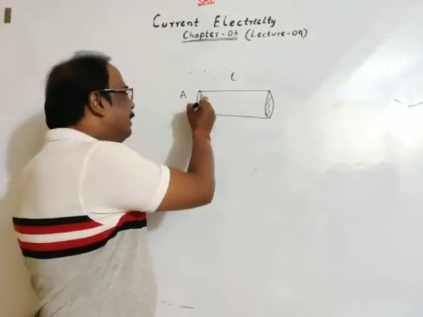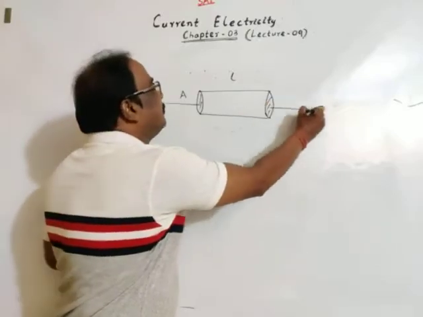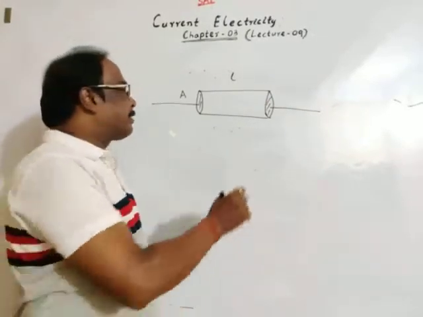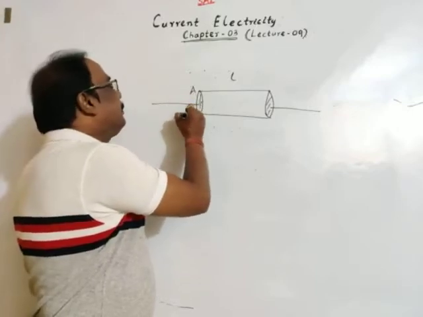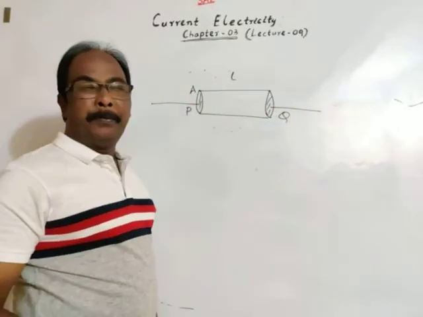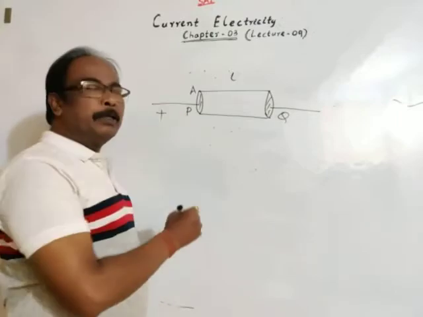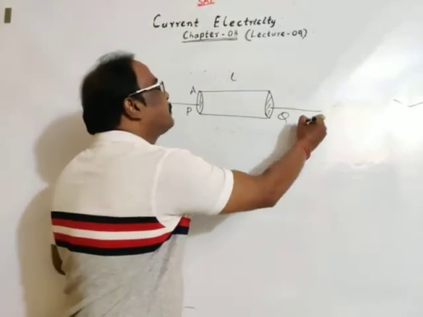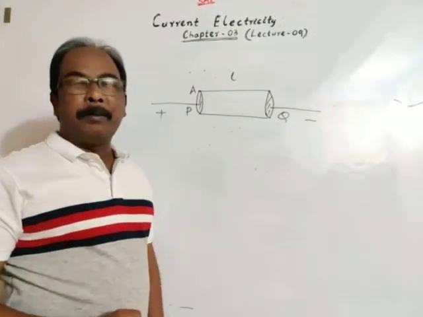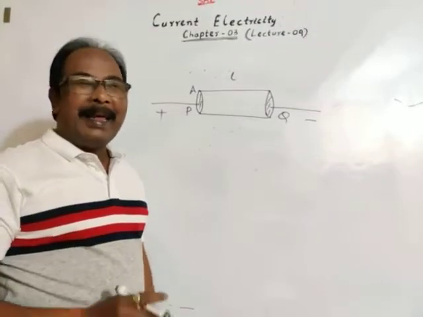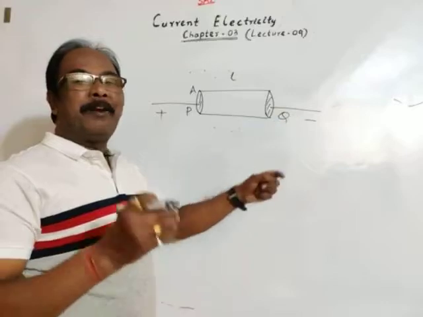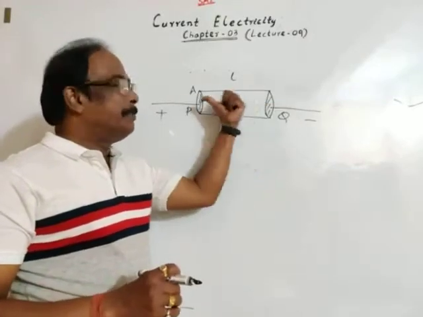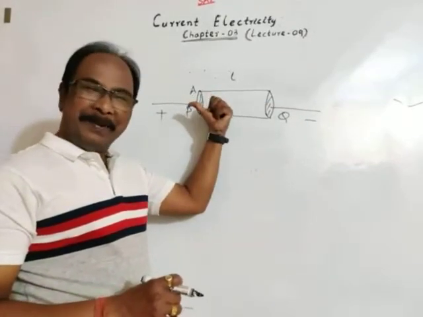But if the conductor is connected between terminals of a cell, this is end P, this is end Q. P is connected to the positive terminal and Q is connected to the negative terminal. When current flows through the conductor, free electrons tend to move from low potential to high potential.